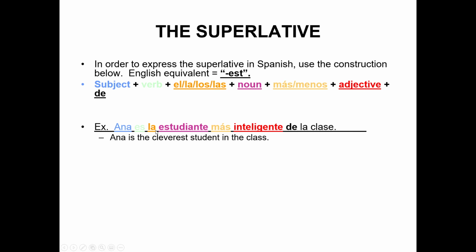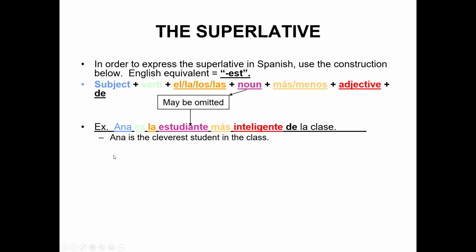Ana es la estudiante más inteligente de la clase. Ana is my subject. Got my verb es. Sometimes, remember in Spanish, those two combine because the verbs in Spanish, your endings give you your subjects. Then I've got the. Always have the in a superlative. Then the noun, and then your más or menos. In this case, I wanted más. Then your adjective, and I completed the sentence in the class. So de la clase. Ana is the cleverest or smartest student in the class.